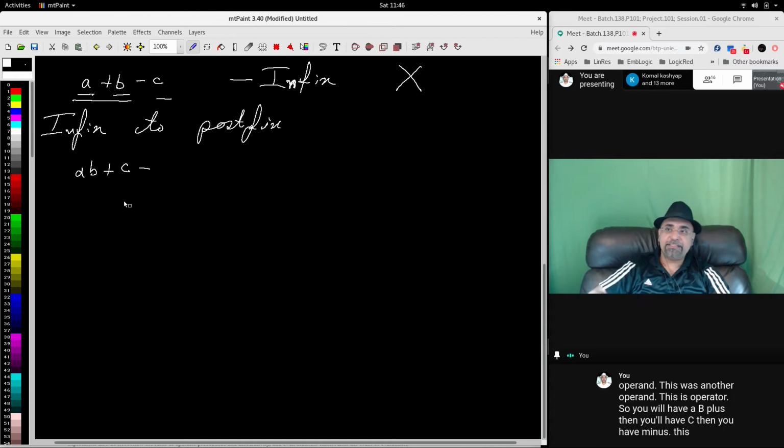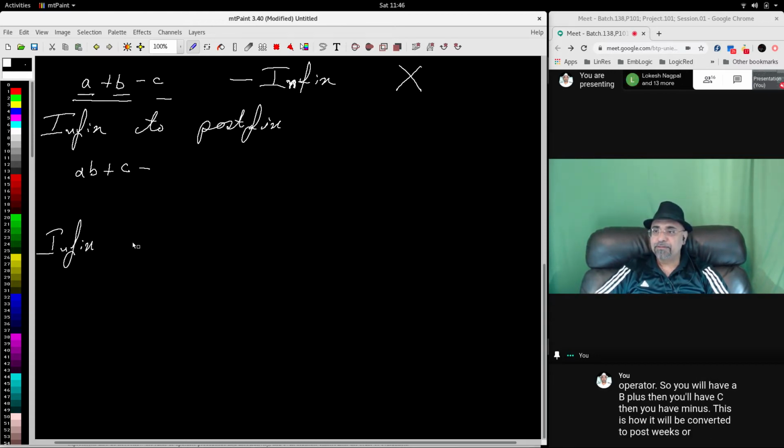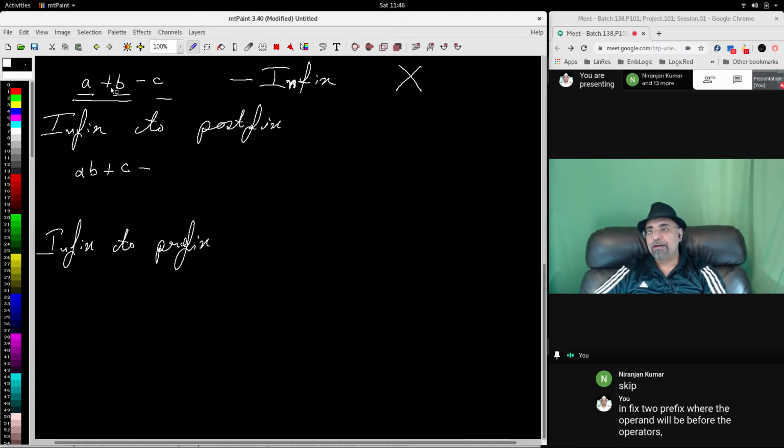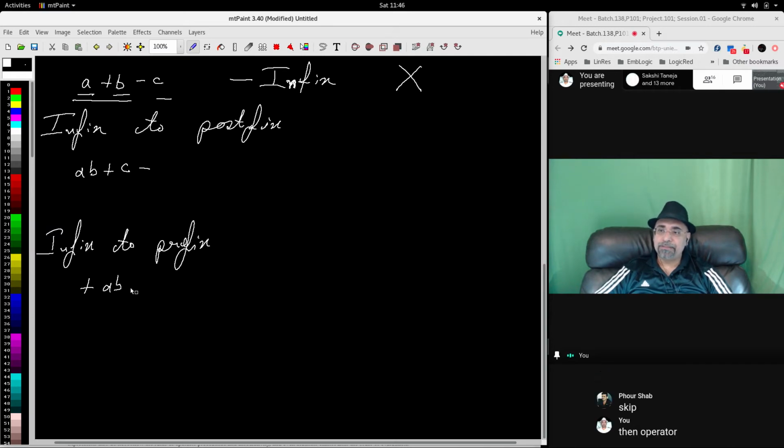Or another way is infix to prefix, where the operator will be before the operands. So prefix is operator, operand, operand: plus AB. Then you'll have operator minus, then the previous result, then operand C. So it will become like this. This is slightly complex.